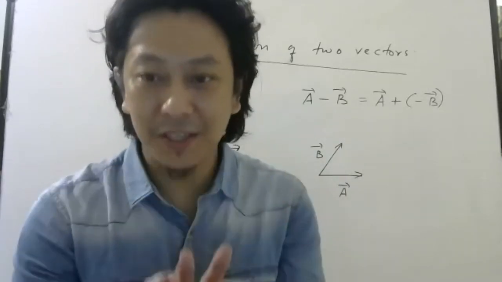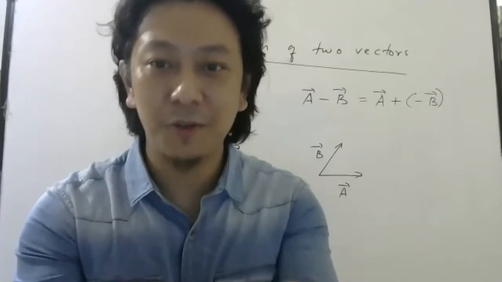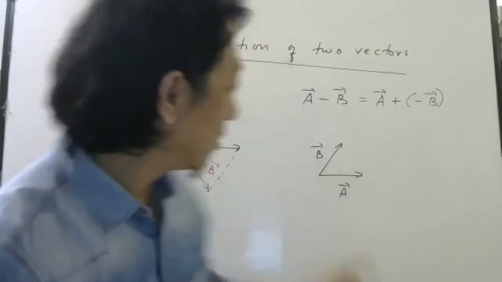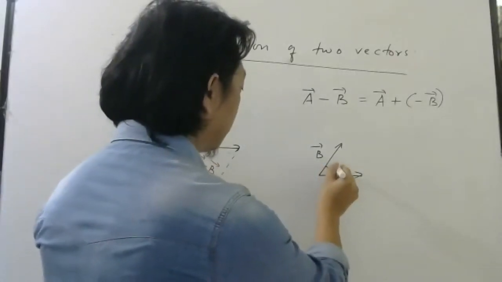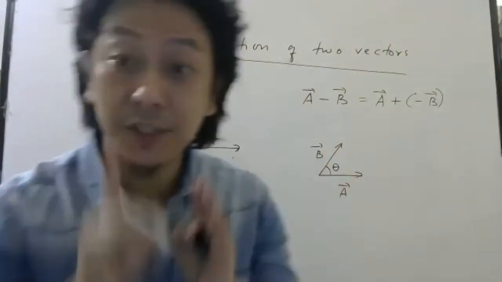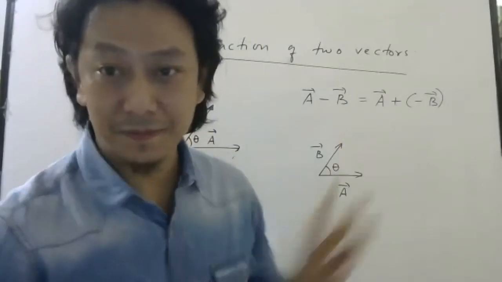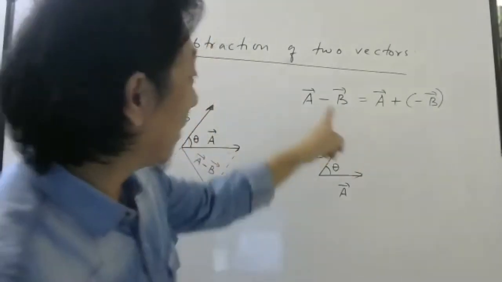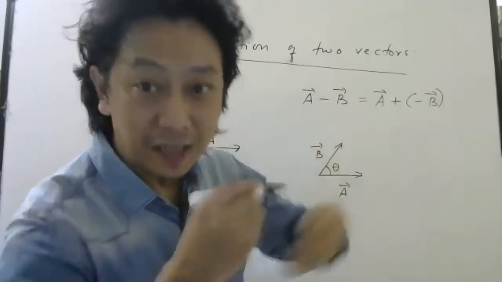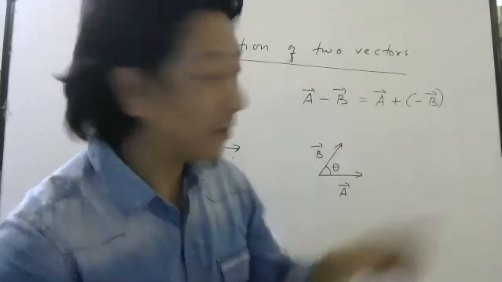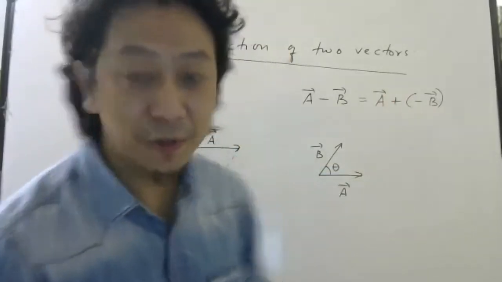So first they should give the vectors which I want to add or subtract. So here these are the vectors and this is the angle. Now I want to subtract these two vectors. So subtract means I can write it this way: a bar minus b bar. I can write a bar plus bracket minus b bar. So what I should do?